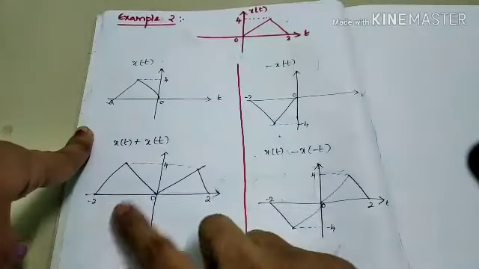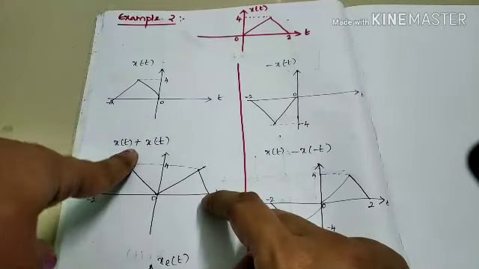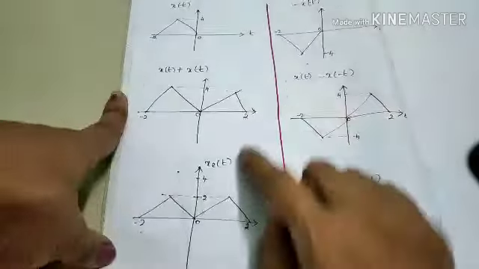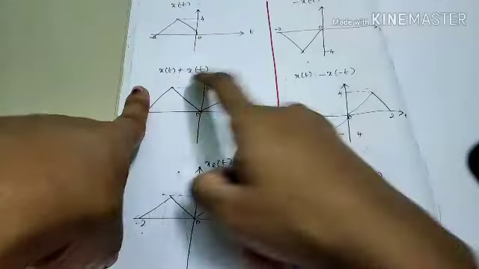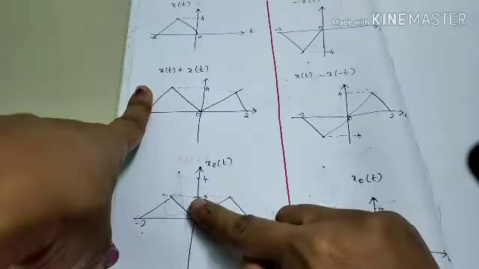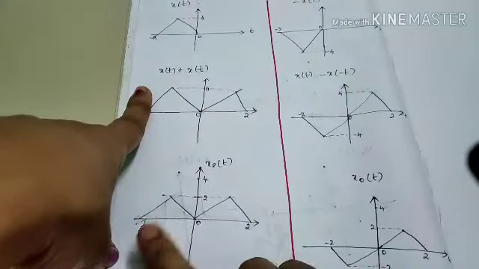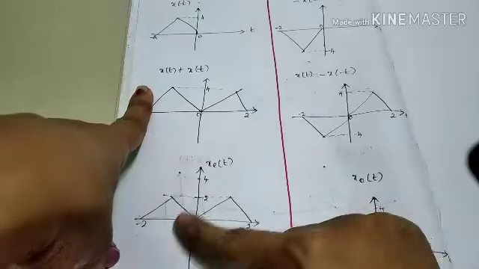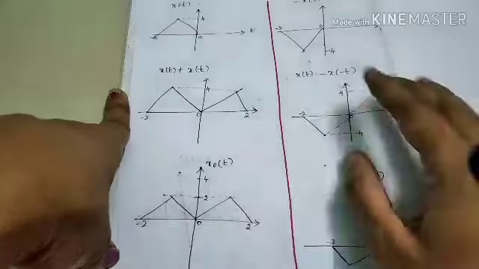So minus 2 to 2 with amplitude 4, a triangular signal, right? This is our x of t plus x of minus t. So what is the even component formula? x of t plus x of minus t divided by 2, right? I have just divided the amplitude alone by 2. So amplitude will be 2, but the time limit will be minus 2 to 2 with the triangular signal of amplitude 2, right? So this is our even component of the signal.